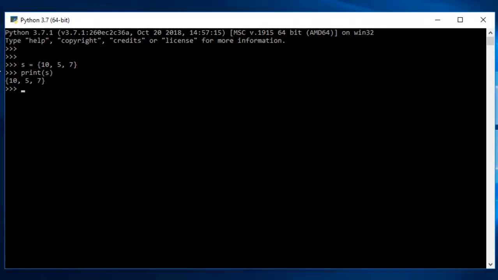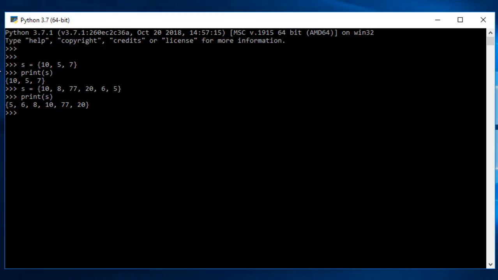But what if I try to create a big set? That means I add more elements, maybe 10, maybe 5, or any number, and then let me try to print this one, so you will get a better understanding. Here you can see my result is totally different from the order which I have given. I gave 10, 8, 77, 20, 6 and 5, and the result is quite different.